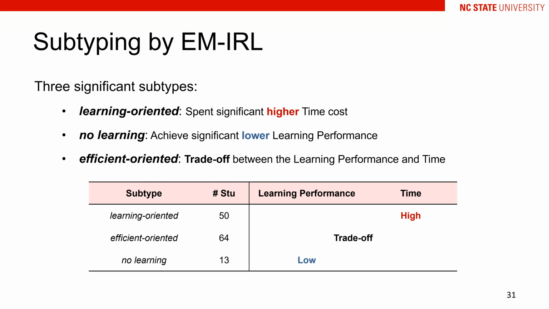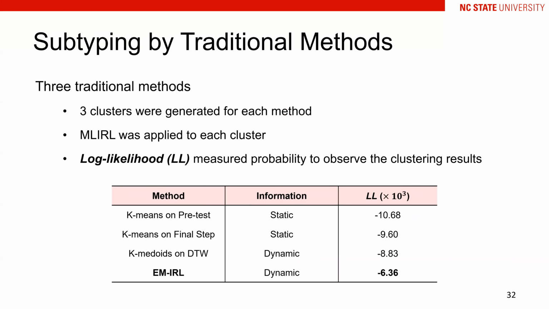The efficient-oriented cluster is a trade-off. They took significantly less time than the learning-oriented and still have a good learning performance. It suggested that they can balance the learning and time on task well. We further compared the EMRL to 3 traditional clustering methods, including 2 static k-means on either the pretest or final timestamp, and the dynamic methods based on the k-modes with the dynamic time warping distance.